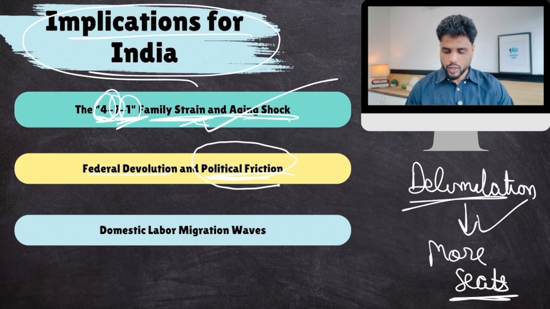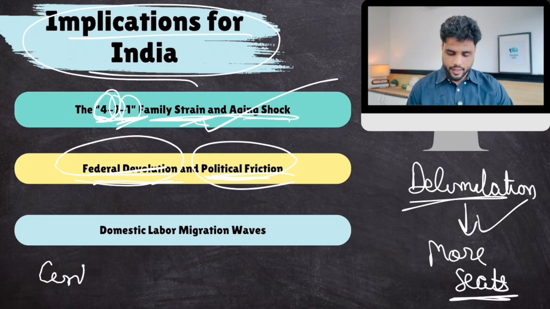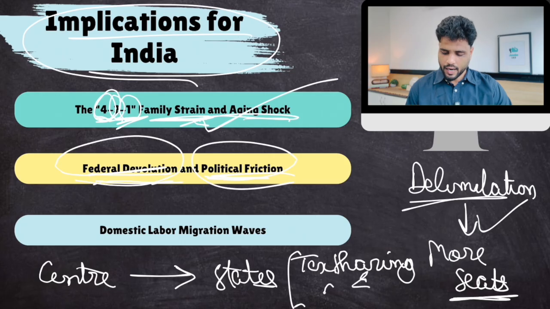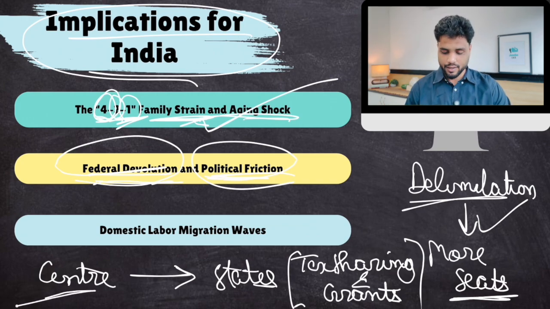Plus, this is the political friction part. Then there is this thing called federal devolution. Now, what do you mean by federal devolution? This is really important. You see, the center gives money to states in the form of tax sharing and grants. Now, there is a big formula which decides which state will get how much. One variable in that formula is population. So, states with higher population tend to get more money from the center. Again, southern states and western states would say that this is injustice. This is related to federal devolution of money.